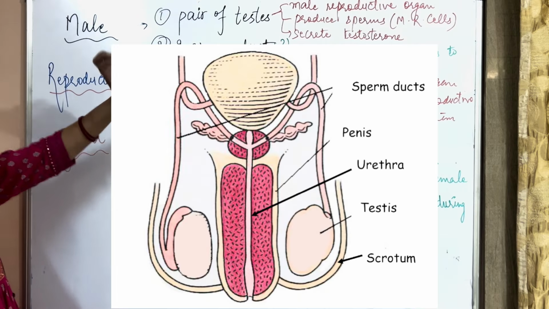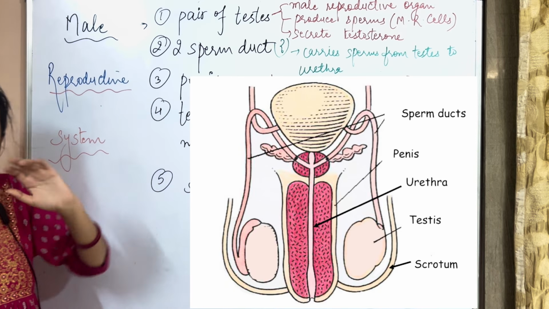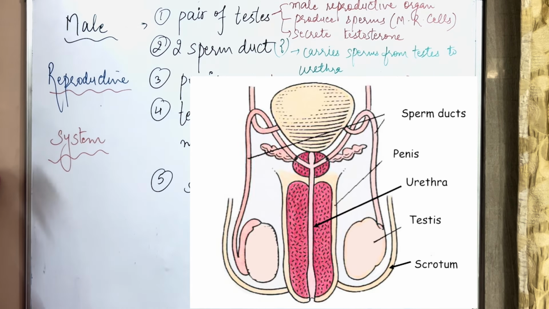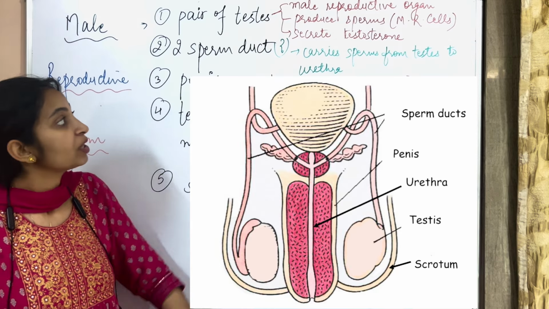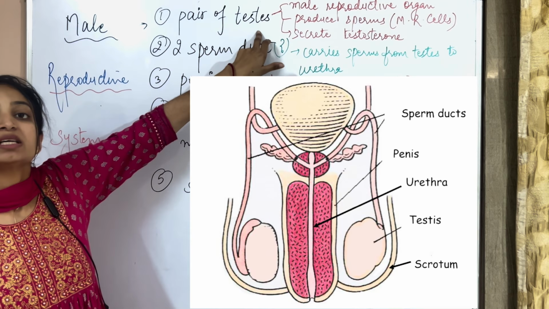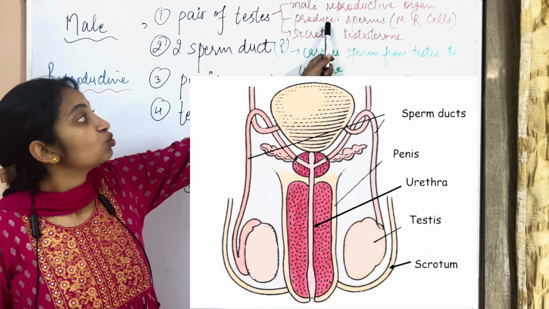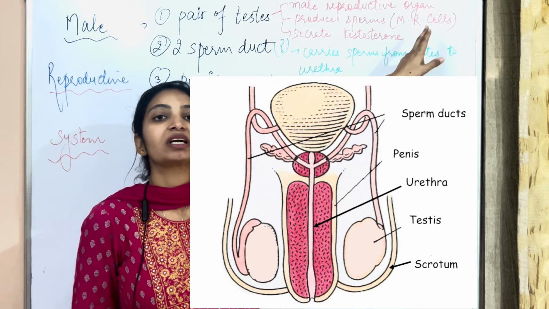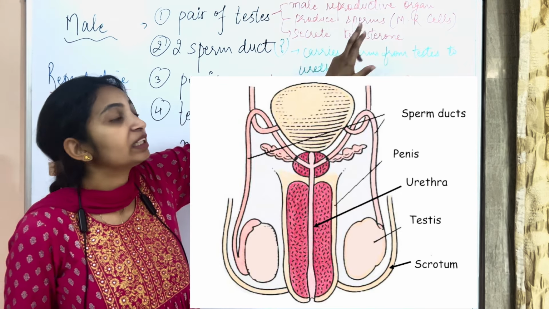Okay, so first, male reproductive system. It contains a pair of testes. In the right side, you can see the diagram of male reproductive system. So here you can see a pair of testes. So what are the function of testes now that you need to know? So first of all, what is testes? It is a male reproductive organ. Next function is to produce sperm. What are sperms? Sperms are male reproductive cells. Next, their function is to secrete testosterone.